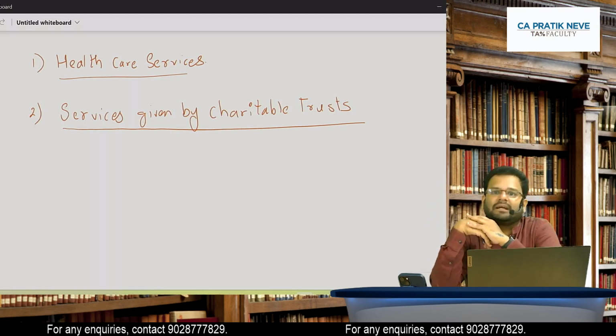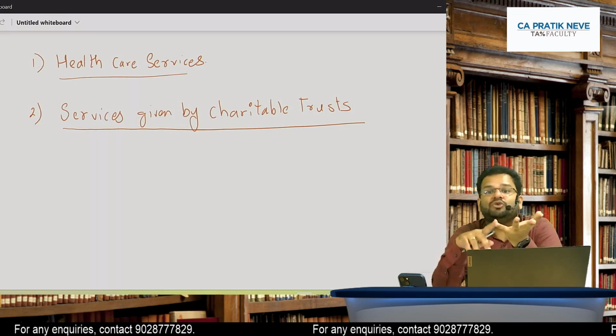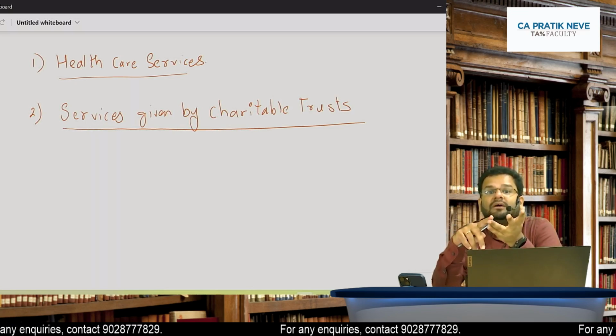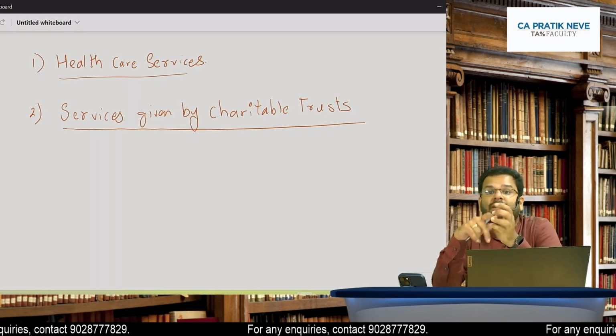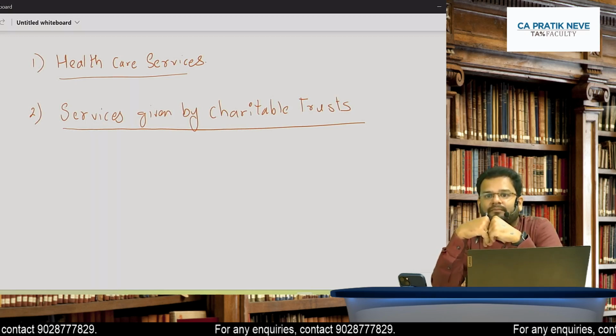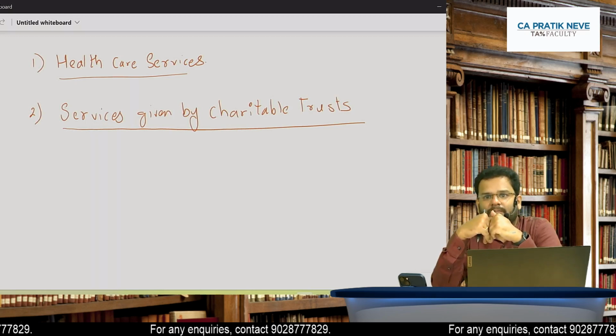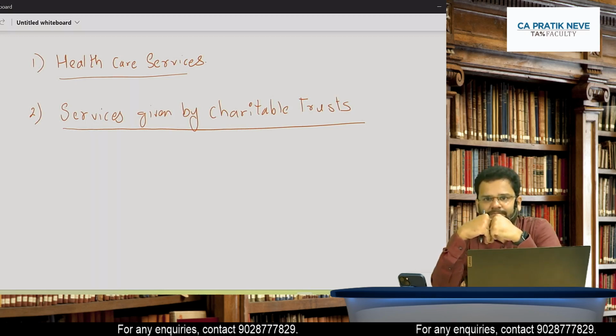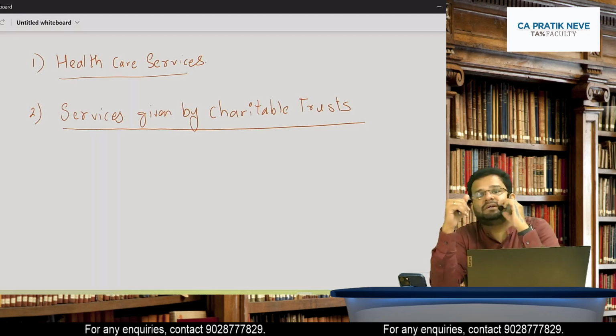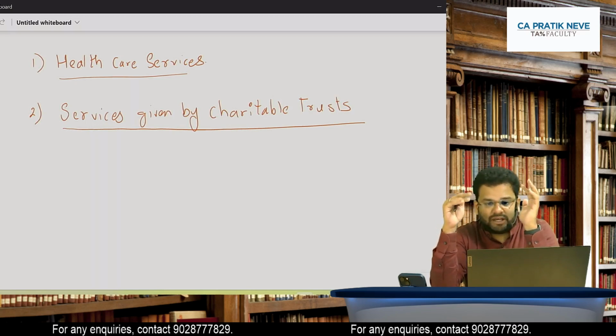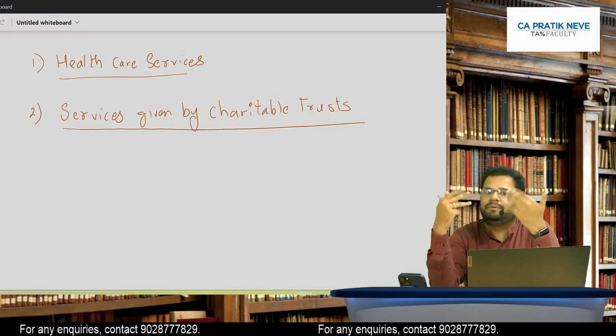Not any other activity. So it could be education for orphan children, it could be preservation of environment, it could be healthcare. Agreed? All these services done by charitable trust will be exempt.